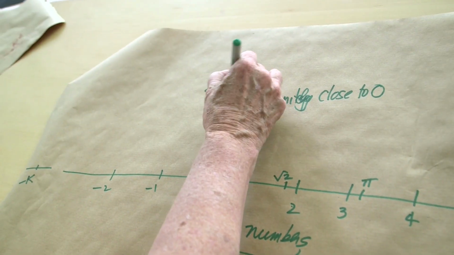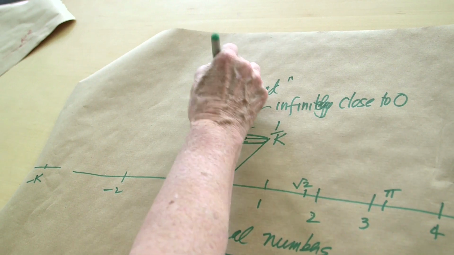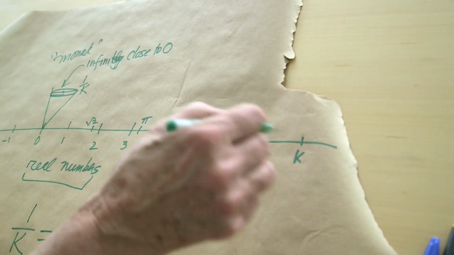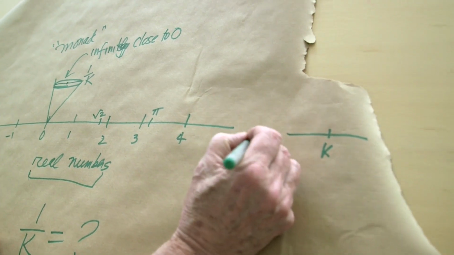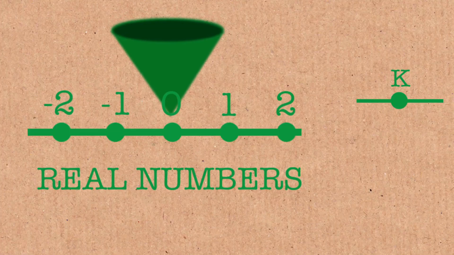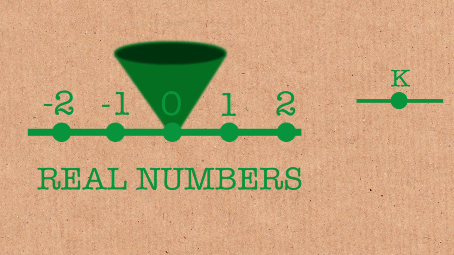That's the monad, if you will. So they're all things like 1 over K, or in our earlier line, 1 over a half K, 1 over 2K, 1 over K. All of those, they're all in there.